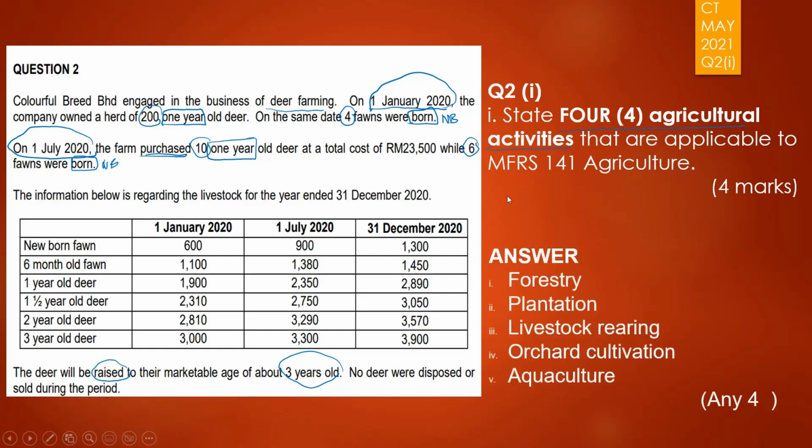This includes forestry, plantation, livestock rearing, orchard cultivation, aquaculture, and many more. You can also have other answers which are acceptable, any 4 of them that are relevant.